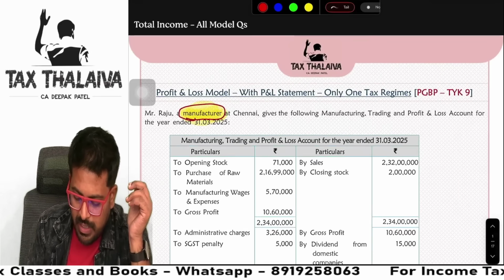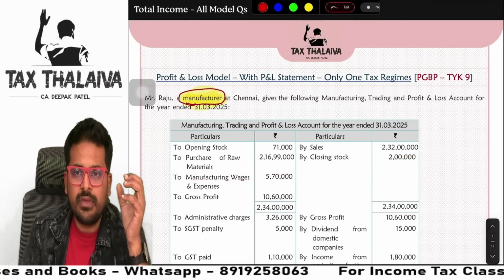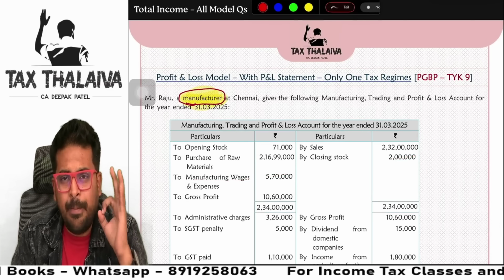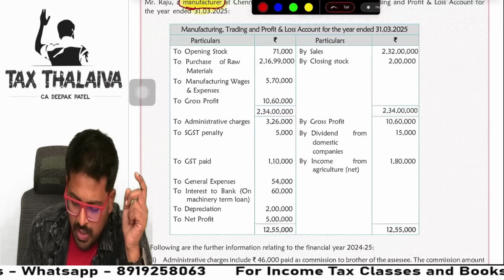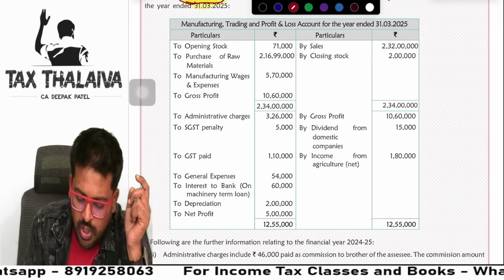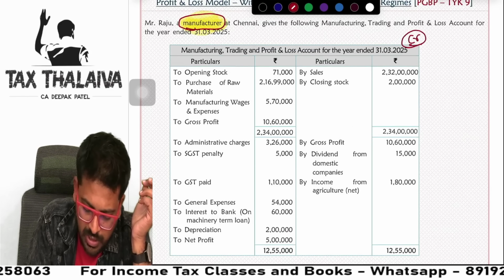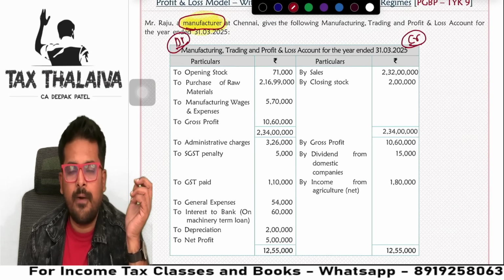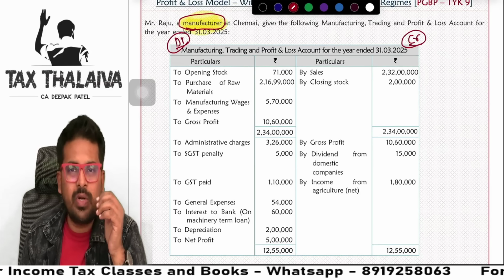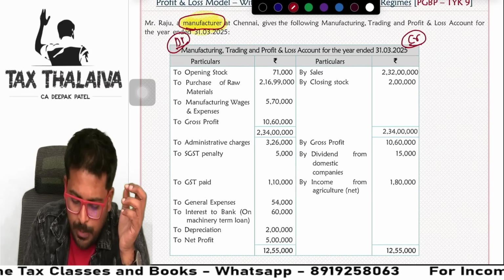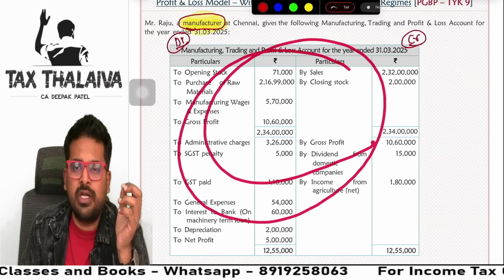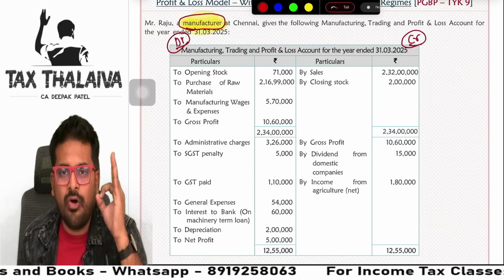Getting it? Now we will read the body of the question. Guys, a simple step I'll tell you. Take a pencil, and whenever you read this profit and loss account, always start on the credit side. This is the credit side of the profit and loss account. This is the debit side of the profit and loss account. So first come to the credit side. Whenever you read a profit and loss account, think from the perspective of the PGBP head of income.